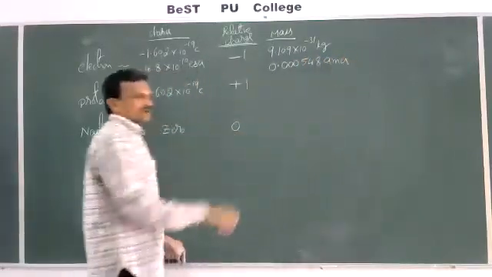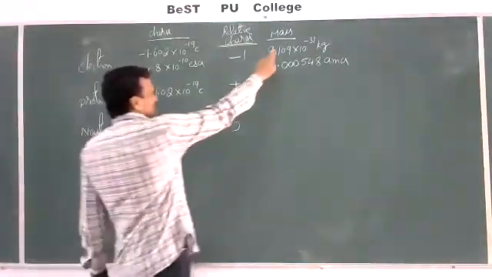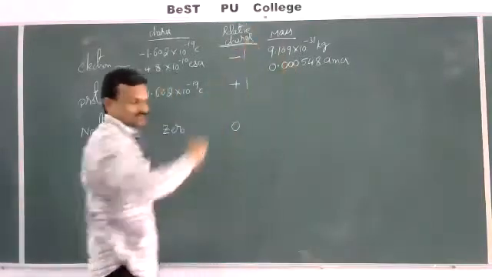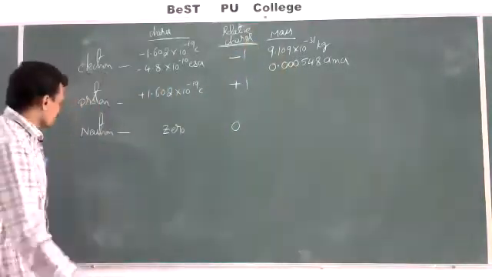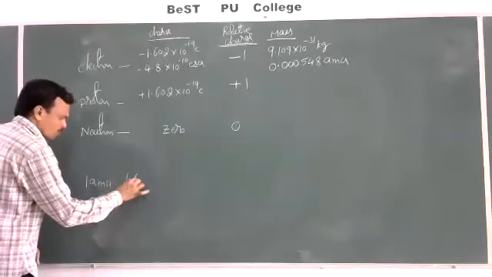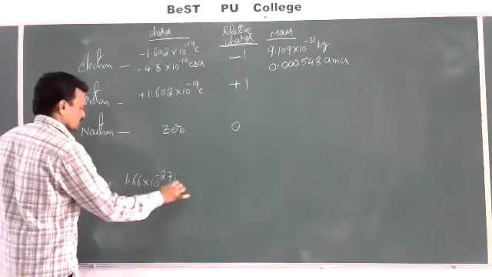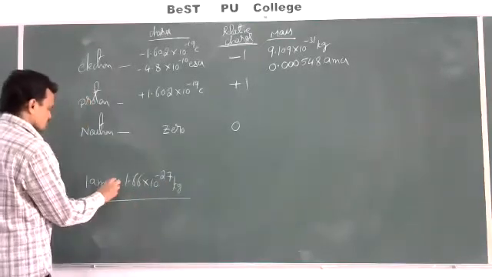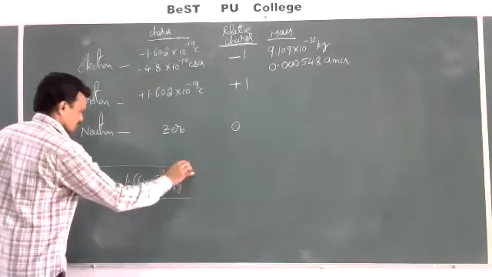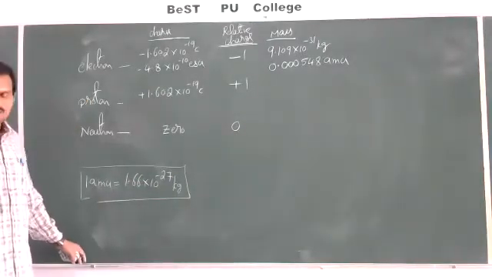If we convert kilograms into atomic mass units, we get this value. What is the relation known to us? 1 AMU is equal to 1.66 into 10 to the power of minus 27 kilograms. This is the relation between AMU and kilograms.